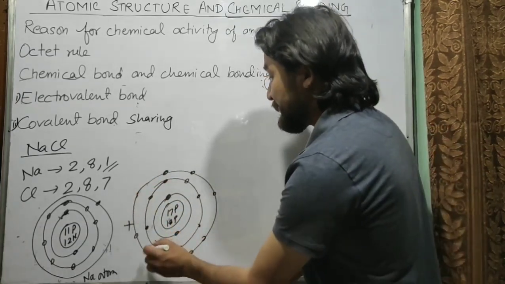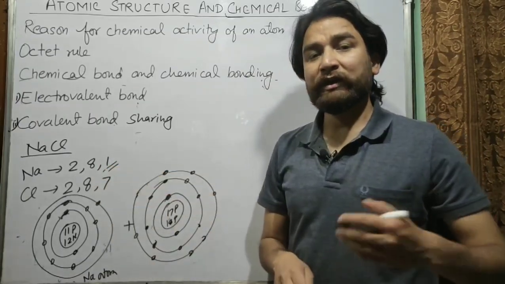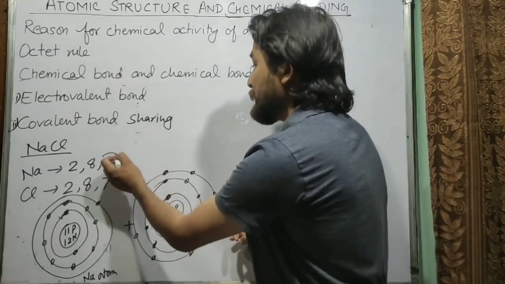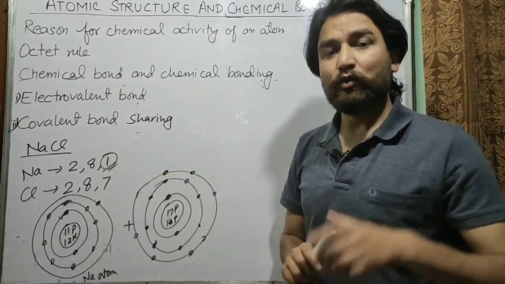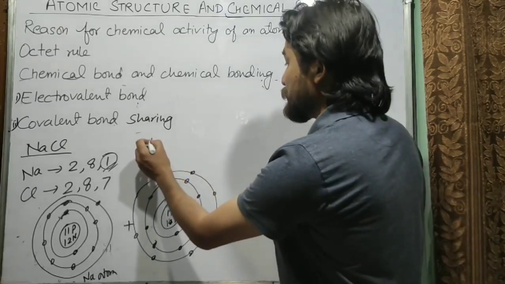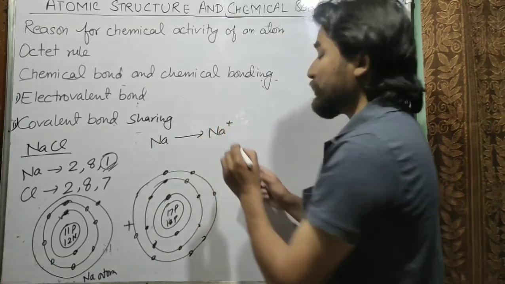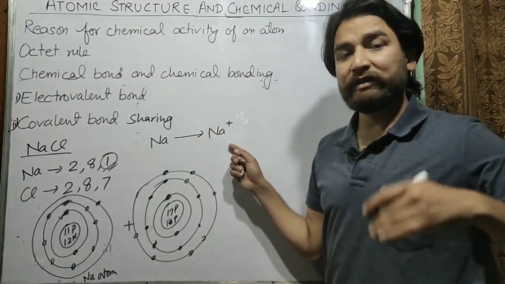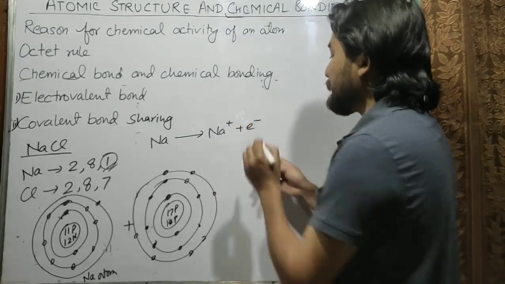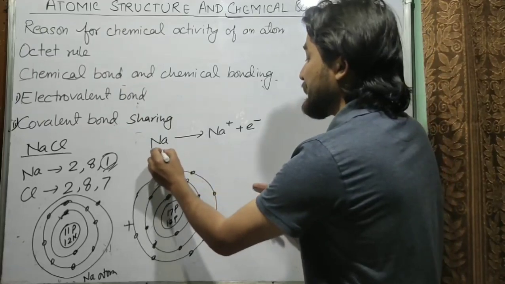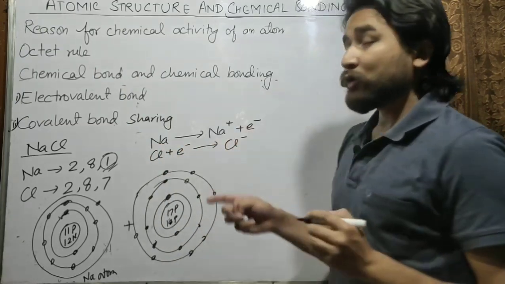Now you can see that sodium atom and chlorine atom both need to become stable. So what will happen? Sodium atom will lose 1 electron, because it has only 1 electron in its outermost shell. So if sodium atom loses 1 electron, it will become a positive ion, because the charge of electron is negative. So it will lose negative charge and will become slightly positive. And this electron is gained by chlorine. So chlorine atom gains an electron and will form chloride ion.